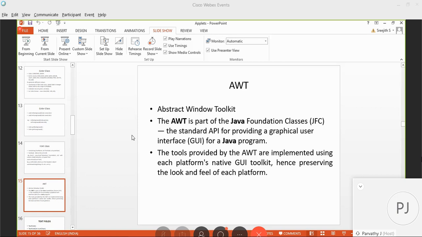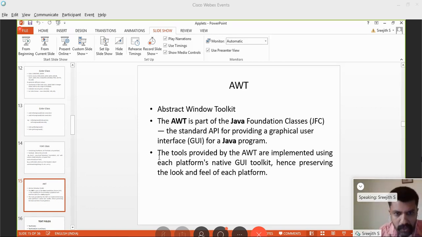Okay, fine. So I assume that you understood the basic concept of applets. I can interpret the no queries in both ways: either all have understood or have not understood anything. Anyway, I assume the positive way. They have understood everything, sir. Okay, fine, thank you.